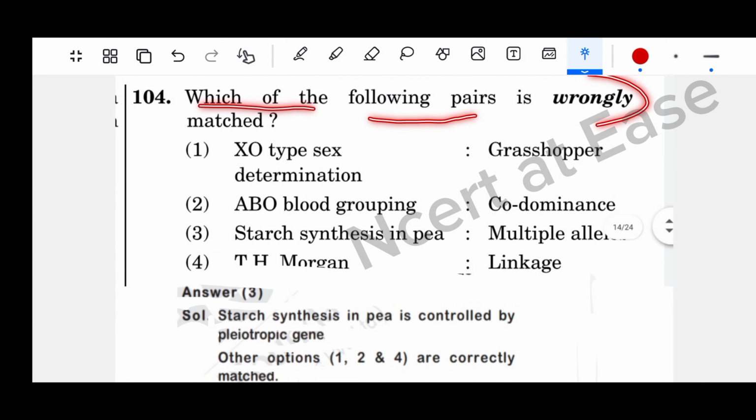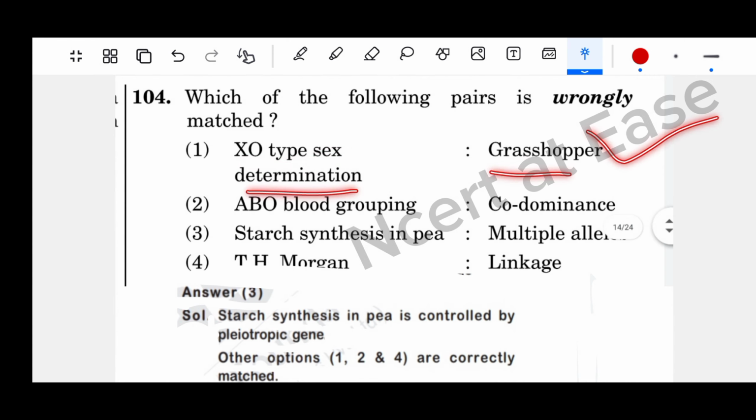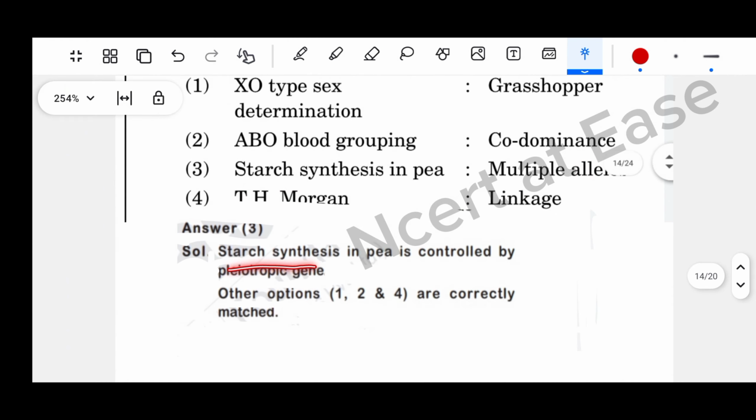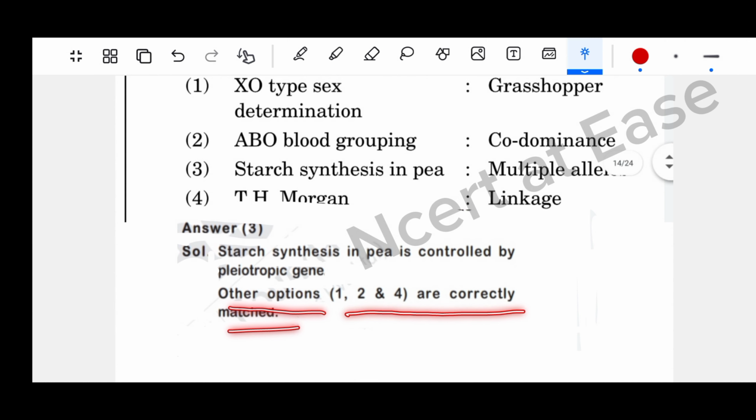Which of the following pairs is wrongly matched? XO type sex determination, grasshopper: correct. ABO blood grouping, codominance: correct. Starch synthesis in pea, multiple alleles: incorrect. TH Morgan, linkage: correct. Starch synthesis in pea is controlled by a pleiotropic gene. Other options 1, 2, and 4 are correctly matched.